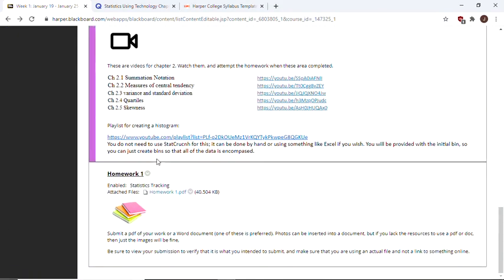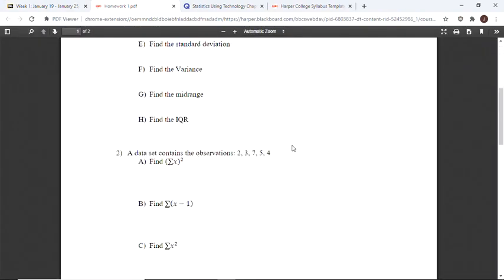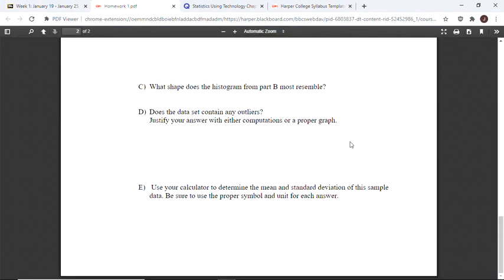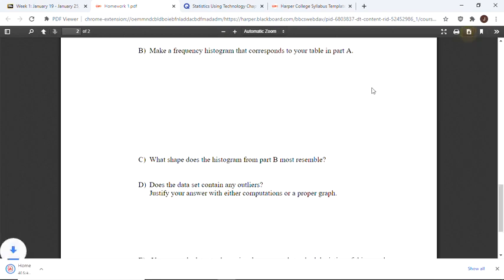Let's see, and then the homework. So here's the homework PDF. You click on it. These are the different questions. If you've got an editor, you want to just fill it in here and then save it and then re-upload it, you can. Make sure you download it first. Clicking on download, it will download. You can print it out. If you want to just do it all in notebook paper, you can do that. If you don't have a printer, that's fine.